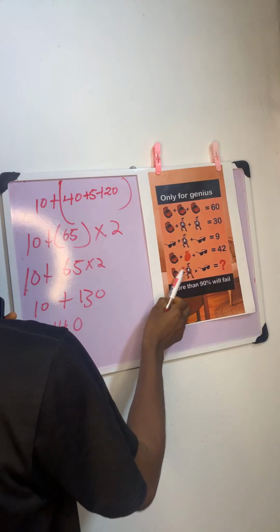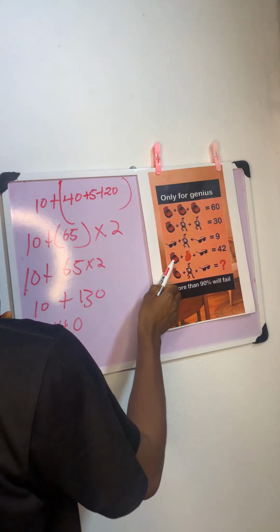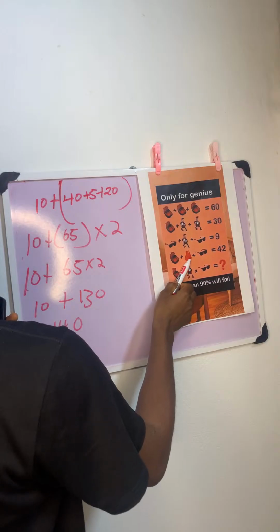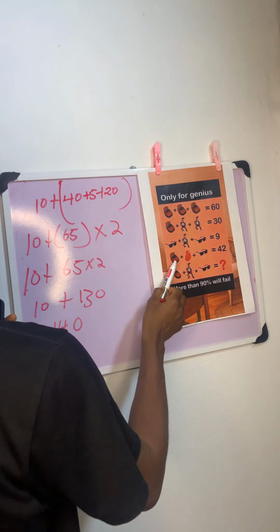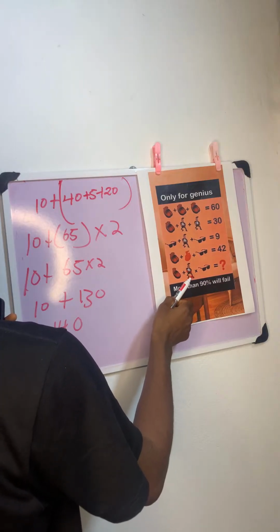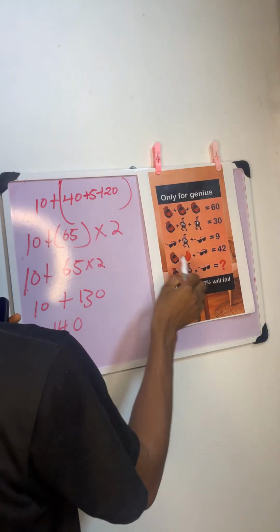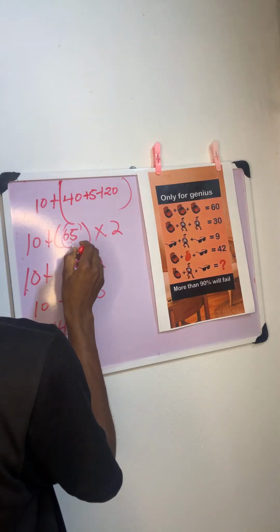He's putting on 2 gloves, putting on a pair of shoes, and we know that a pair of shoes is 20. One glove is 20. So 20 plus 20, because putting on 2 gloves is going to give us 40. 40 plus the shoes, which is 20, is going to be 60. Plus its value, which is 5. That is how we got 65 in the bracket.